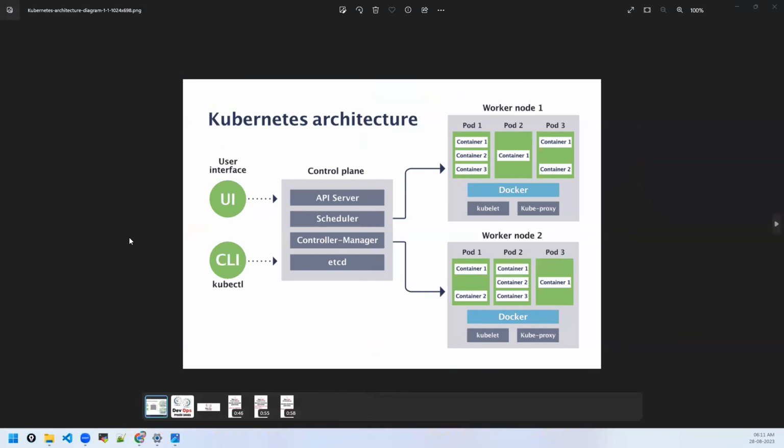Here is the architectural diagram for Kubernetes.